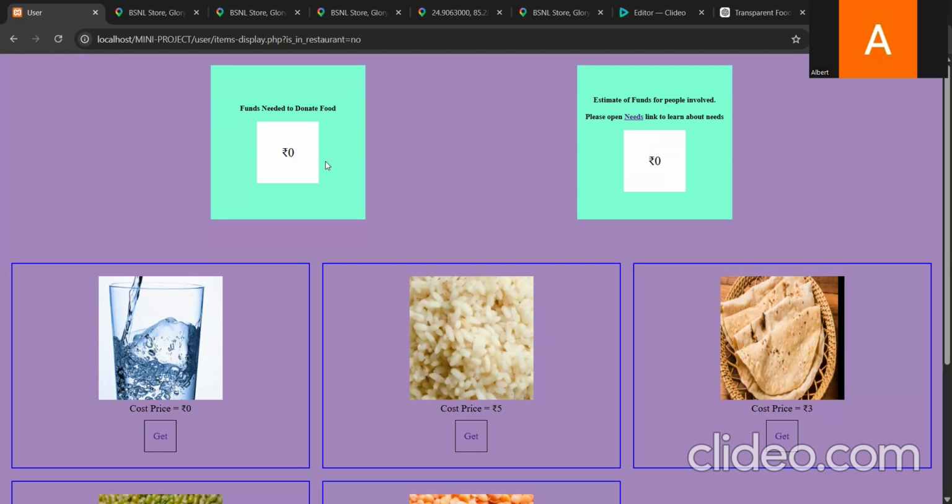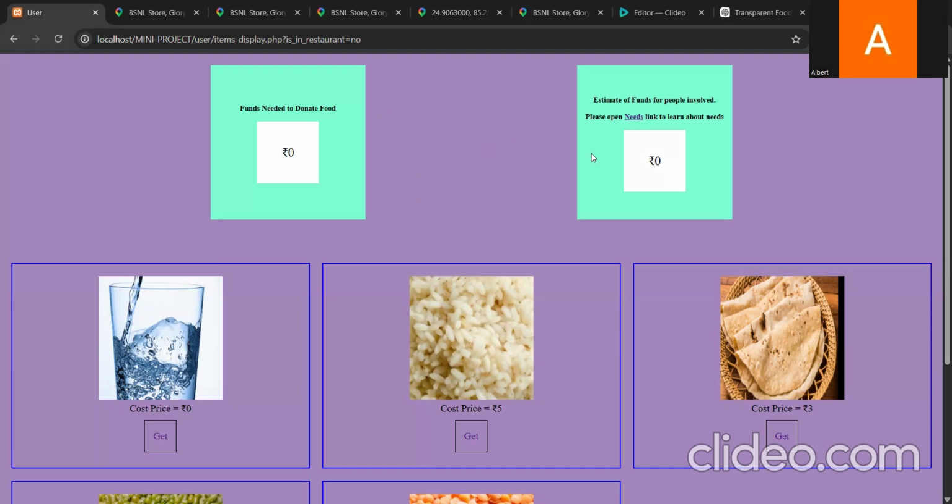For these two amounts to get updated, a need has to be added the next day. Without a need being added, they won't get updated. But what if there are no needs to be added the next day, but still they have to get updated? Why should they still get updated? Because the amount is withdrawn, right?